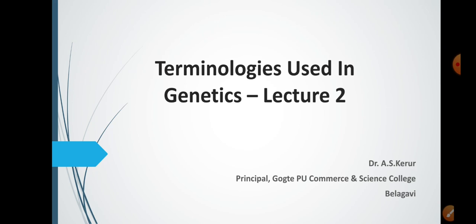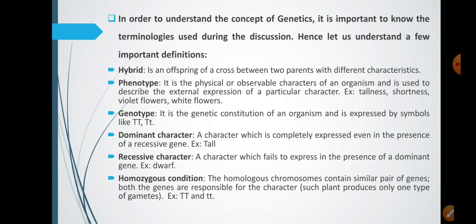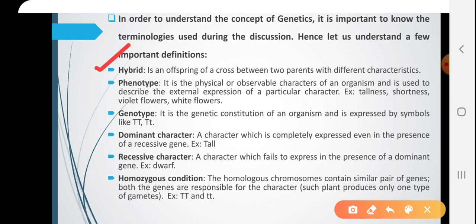And Mendel, using this garden pea plant, carried out monohybrid cross experiment, dihybrid cross experiment, etc. In today's class, I am going to explain to you about Mendel's monohybrid cross experiments. But before we start with the monohybrid cross experiment, let us know certain terminologies used in genetics frequently. The first one is hybrid. It is an offspring of a cross between two parents with different characteristics. So, here two different parents, if they are brought together and offspring is produced, it is called a hybrid.